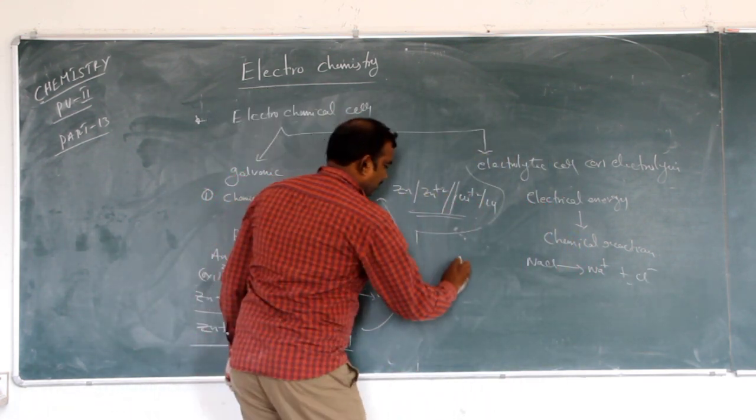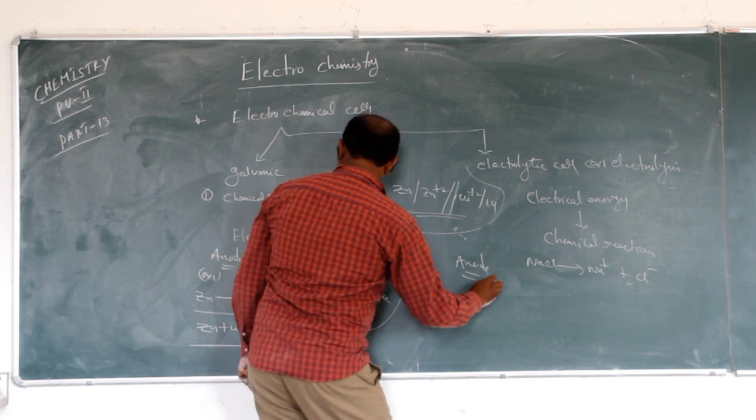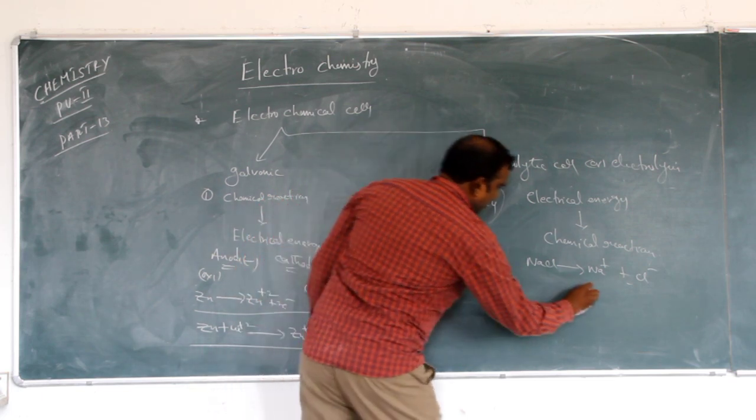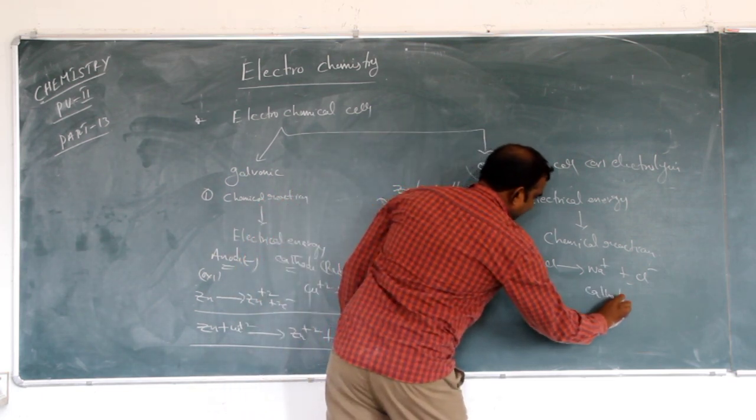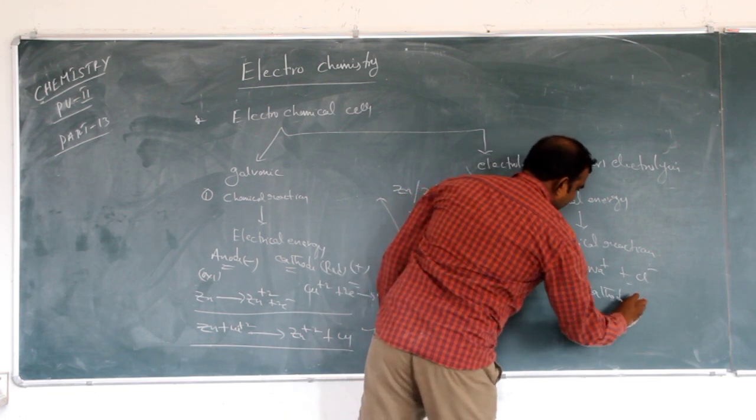The anode is connected to the positive terminal of the battery and the cathode to the negative terminal.